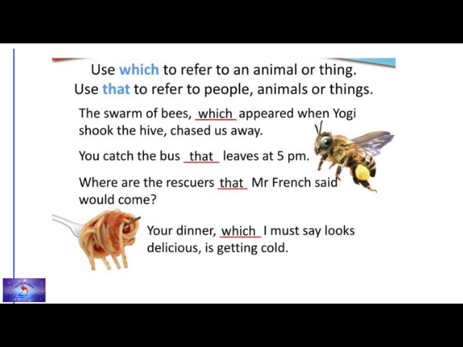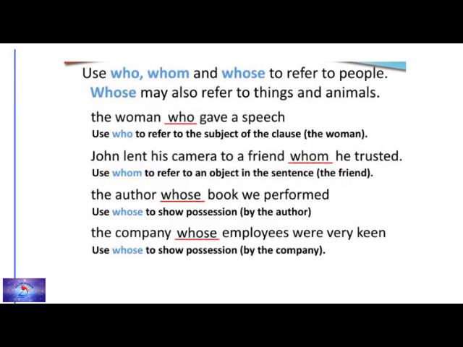Where are the rescuers that Mr. French said would come? Your dinner, which I must say looks delicious, is getting cold. Same way, you can easily complete the sentence as your dinner is getting cold. But if you just want to add some more information about that particular dinner, the subject, you can use which. So which, I must say, looks delicious. So you're adding additional information about the particular subject or noun. Is it clear, students?